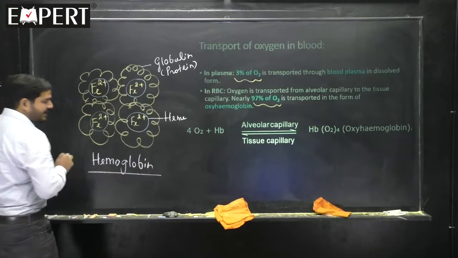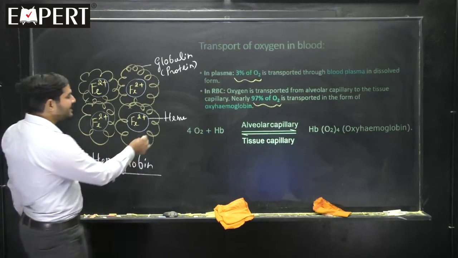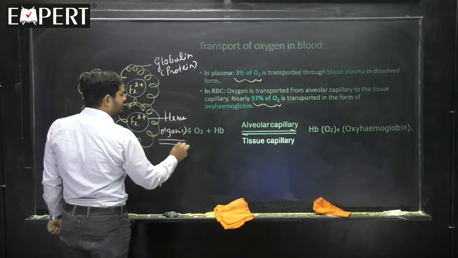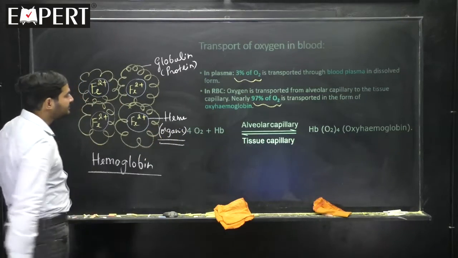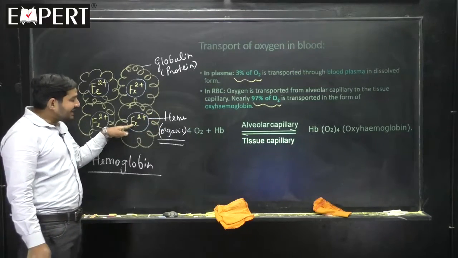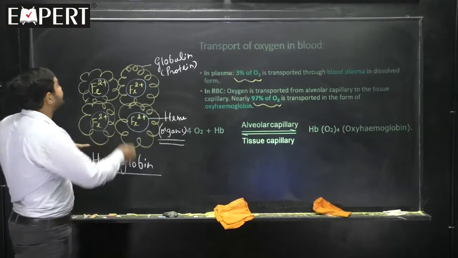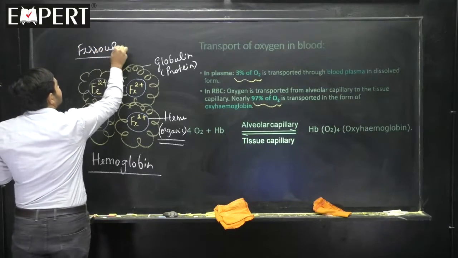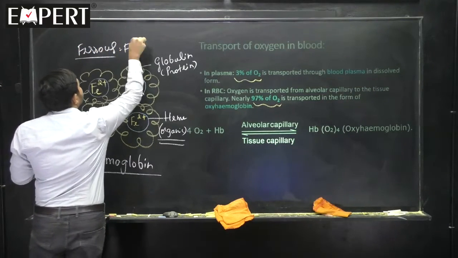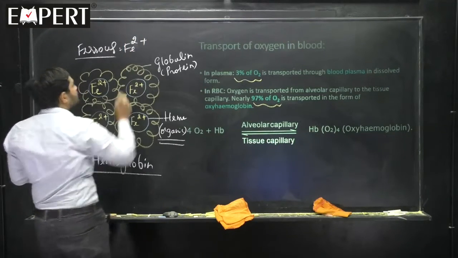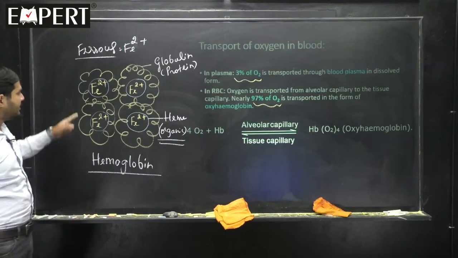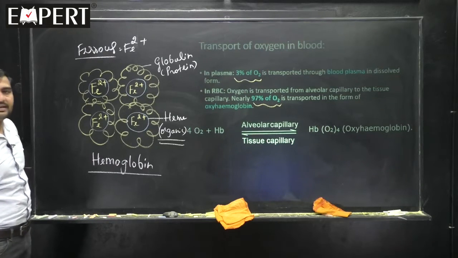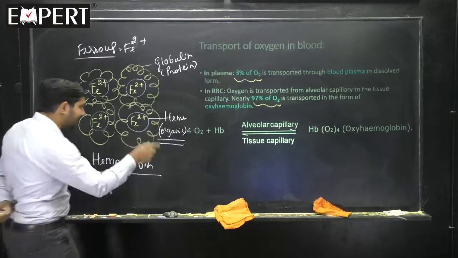Hemoglobin. In biomolecules you have studied, heme is an organic molecule, but it contains an inorganic element called iron in the ferrous state, Fe2 plus. Is the matter clear? How many iron atoms are present here? Yes, there are 4.